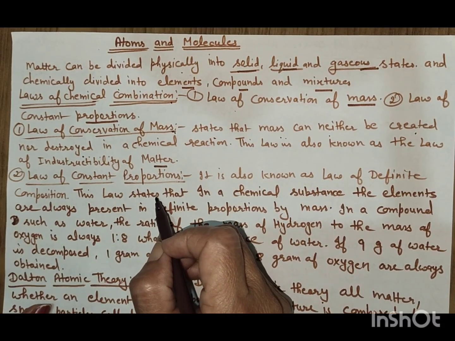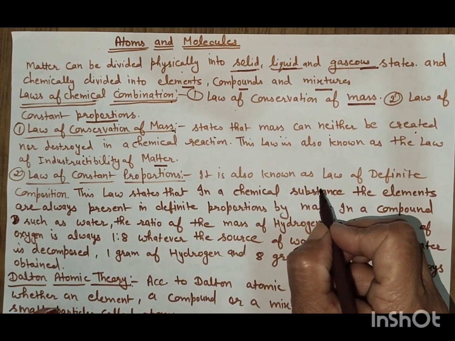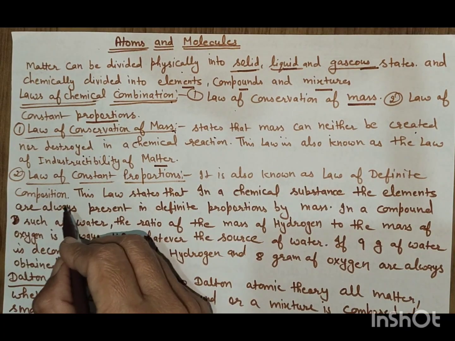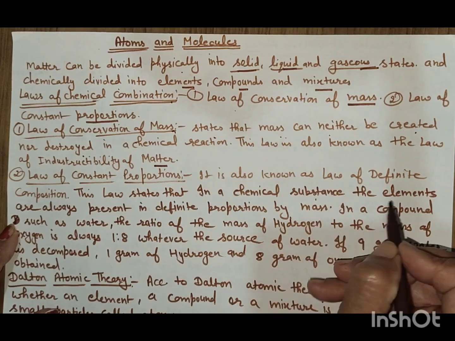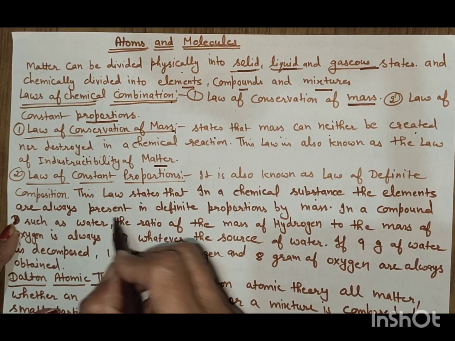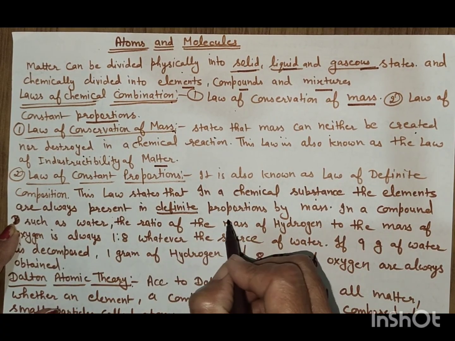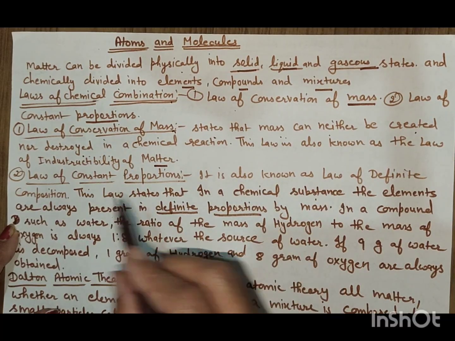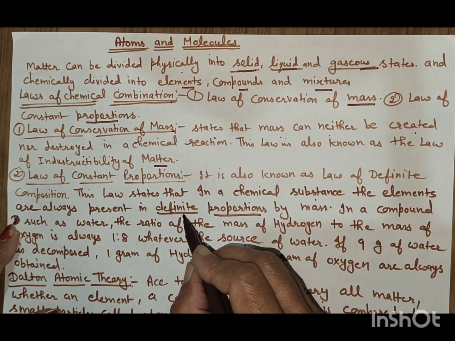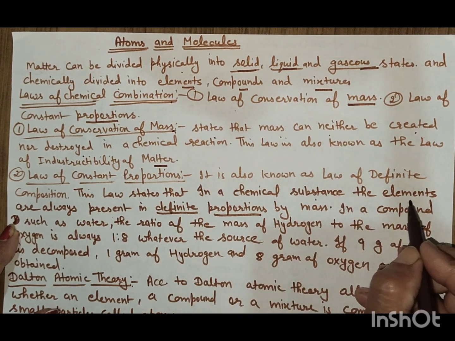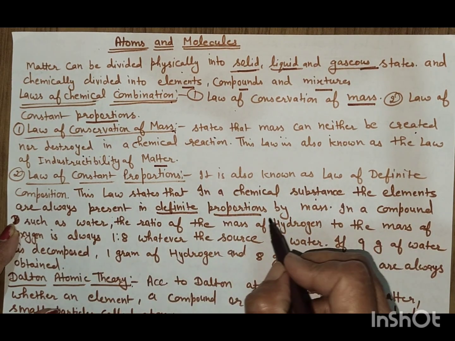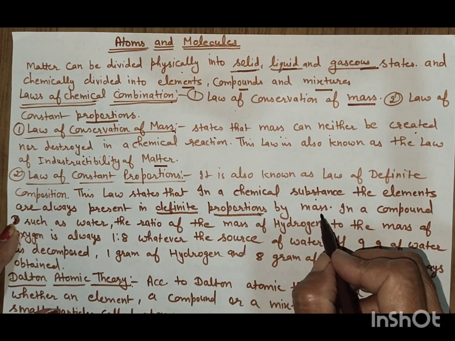Law of constant proportions. It is also known as the law of definite composition. This law states that in a chemical substance, the elements are always present in a definite proportion. Because this is the law of constant or definite proportion, in a chemical substance the elements are always present in the definite proportion by mass.